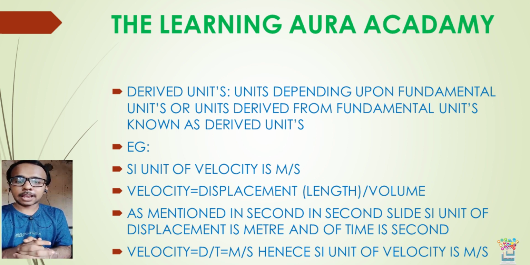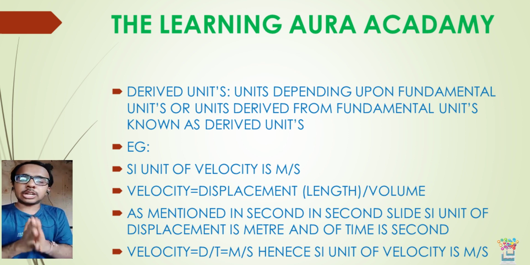That is, the unit of length is meter and that of time is second. So we get velocity is equal to distance upon time. The unit of distance is meter, the unit of time is second, so it is equal to meter per second. So the unit of velocity is meter per second. I hope you understand this very important, very basic concept.